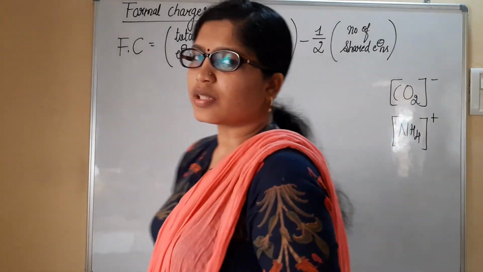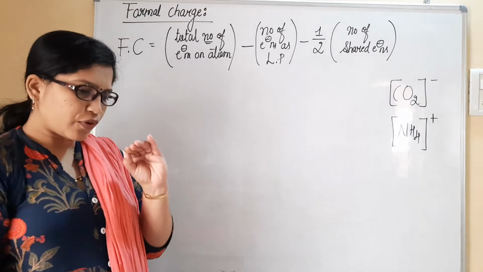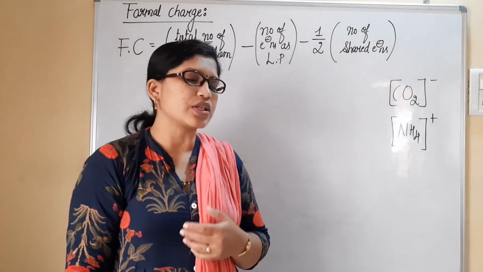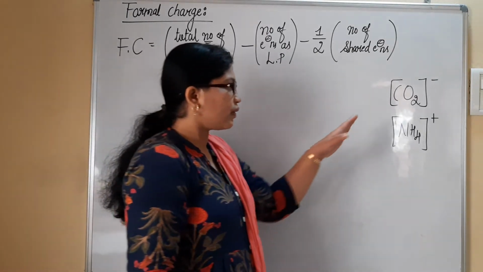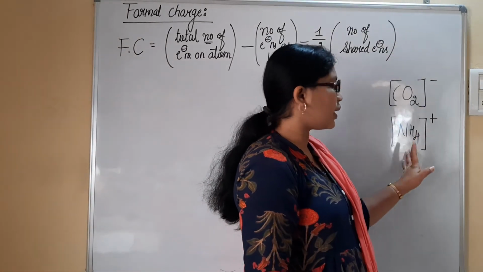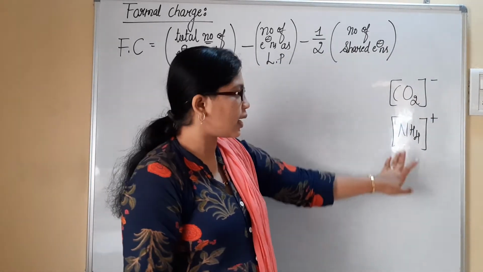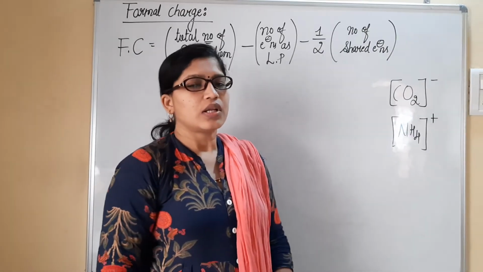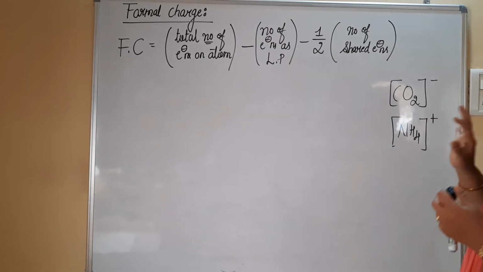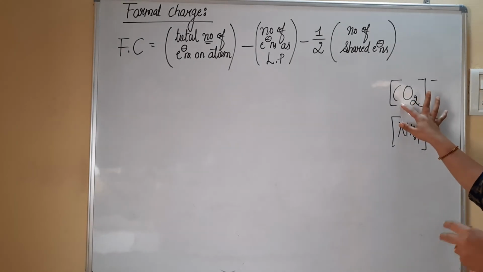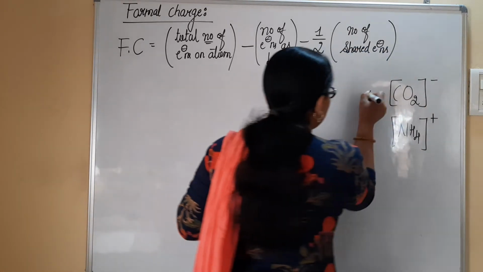Okay, coming back to the formal charge. So let us start with formal charge. Before we start with the formal charge calculation, let me give you certain information regarding this. See here, I have taken two examples, CO3 2- and NH4+. When you consider such molecules, the charge is written as minus and for NH4 the charge is written as plus. Now the question arises whether this charge which is written on a whole molecule belongs to carbon or it belongs to oxygen. We have to understand here.